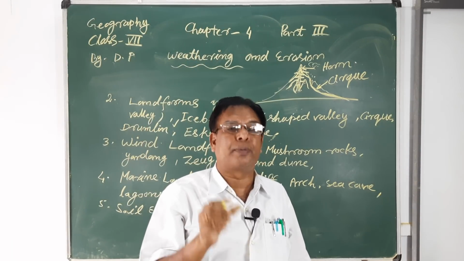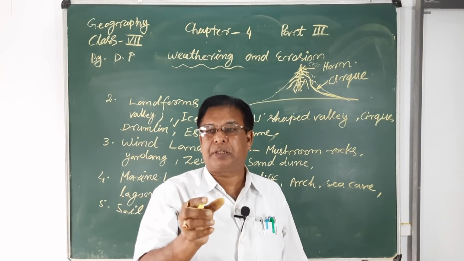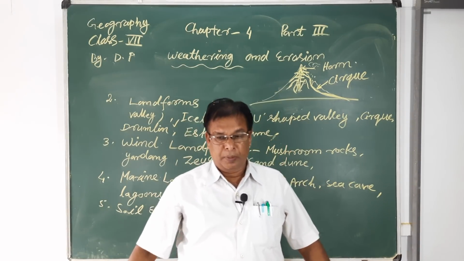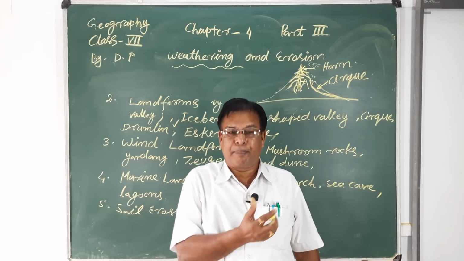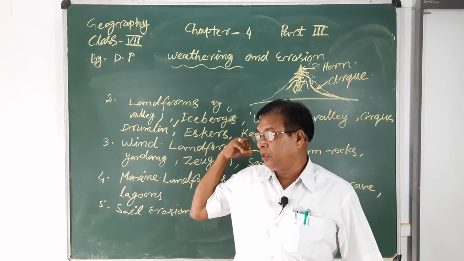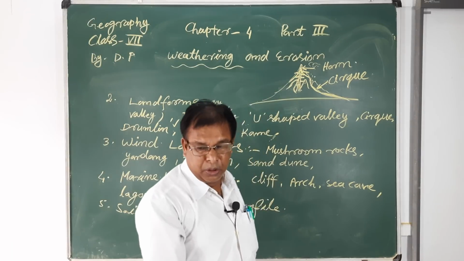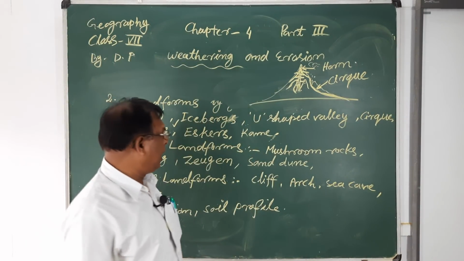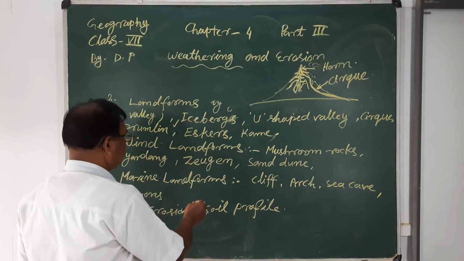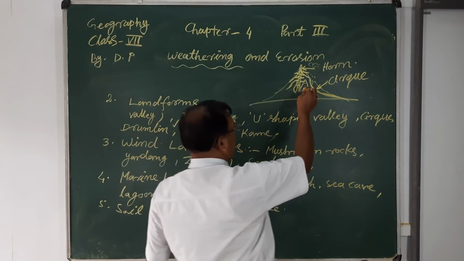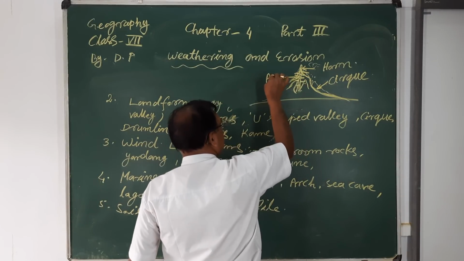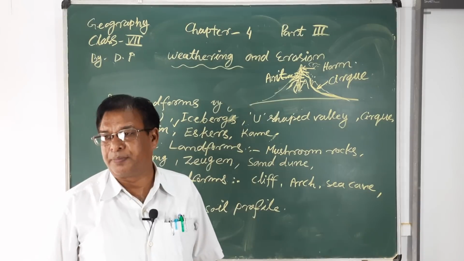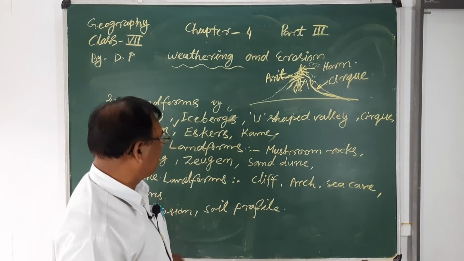So these comb-shaped structures of the land, or backbone-like structures, made of rocks after the erosion, are called the arête. It is also called the arête. So these are different structures of the land formed by the glacier.